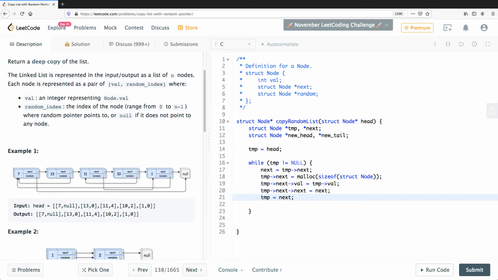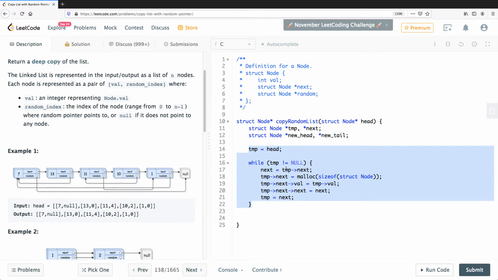So that gives you a list where you have a duplicate after each node inserted. Now let's see if we have made sure that our list's integrity is not broken. As you can see, we saved the next pointer from this list.